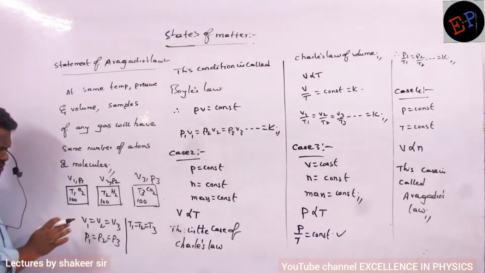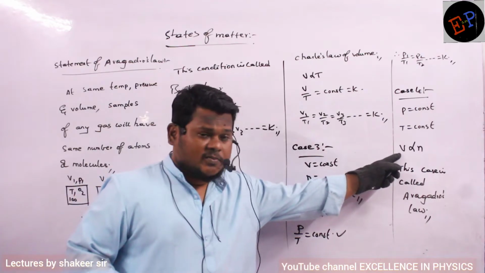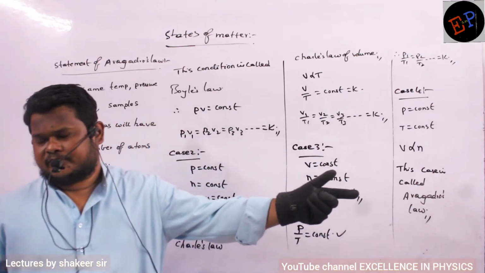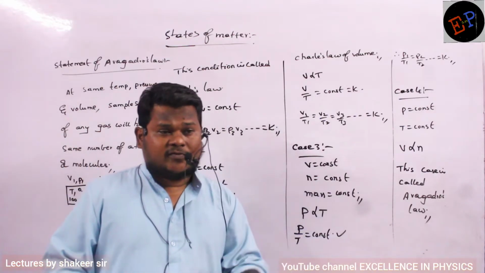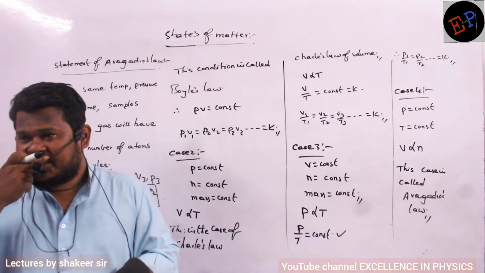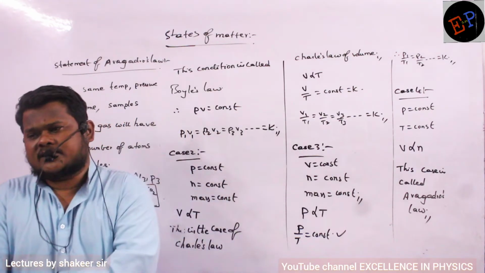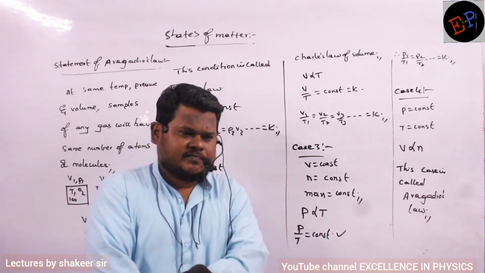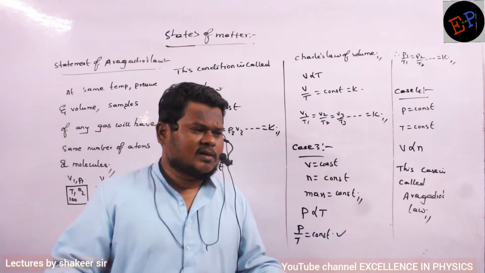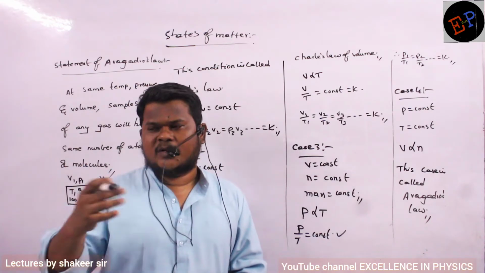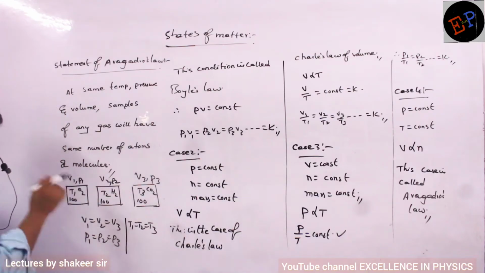So what are the conditions? If pressure and temperature are the same, then volume is directly proportional to the number of moles. If volume increases, the number of moles of the gas also increases. But if volume is made constant, then the number of moles also will remain constant. Number of moles is nothing but number of particles, because 1 mole is a fixed value. If the number of moles is constant, the number of particles is also constant. Number of particles means what? Atoms or molecules or ions. Anything will be the same. So this is the symbolic representation of Avogadro's law.